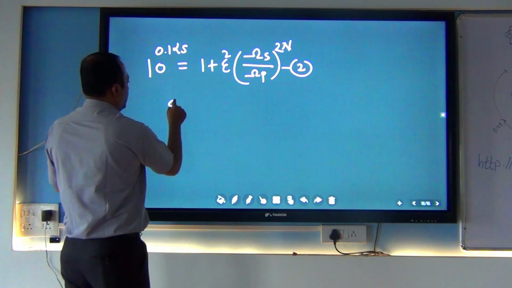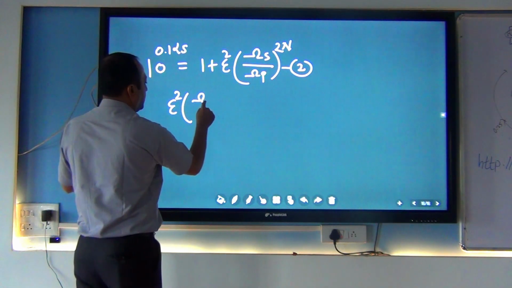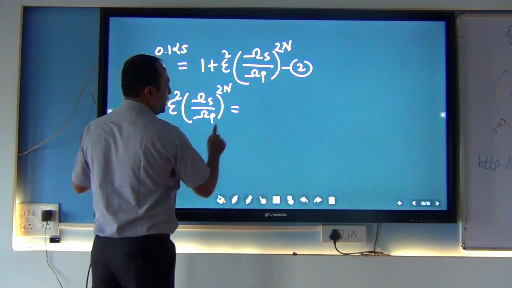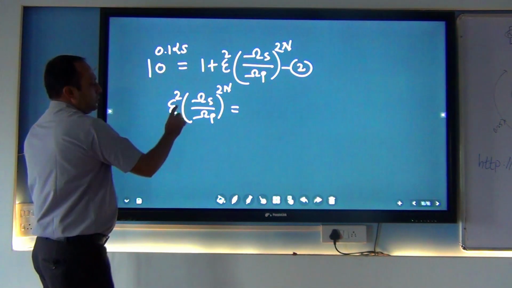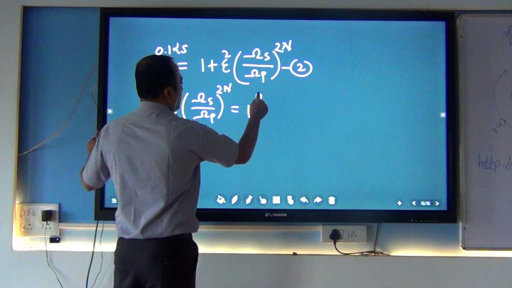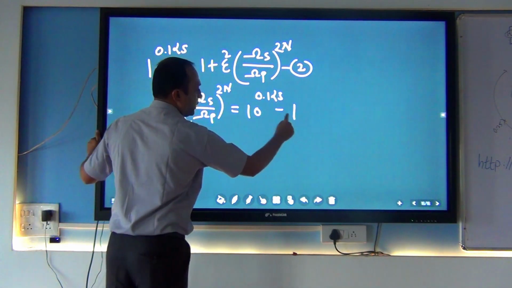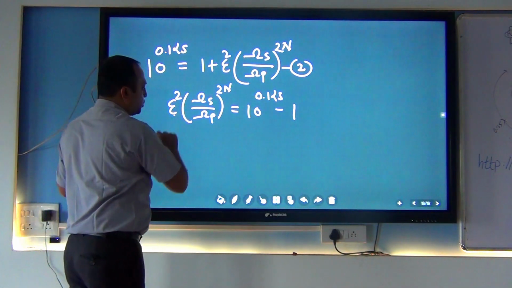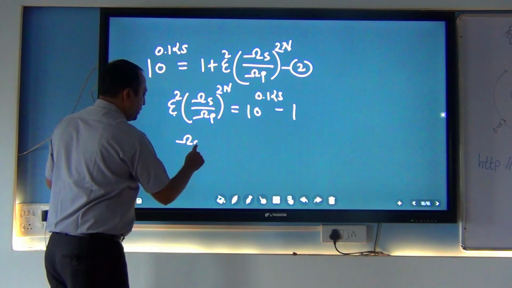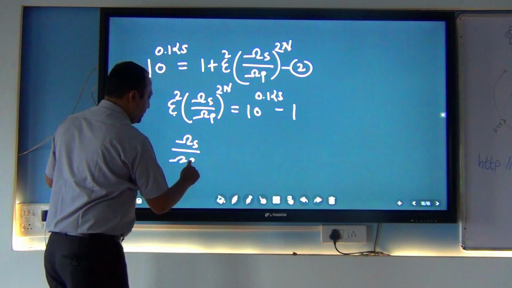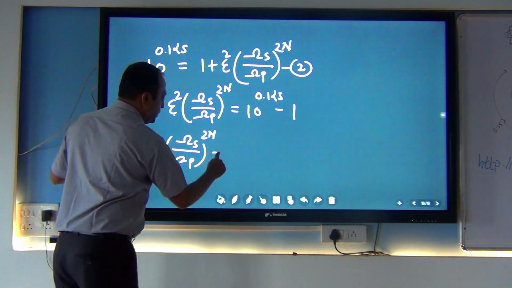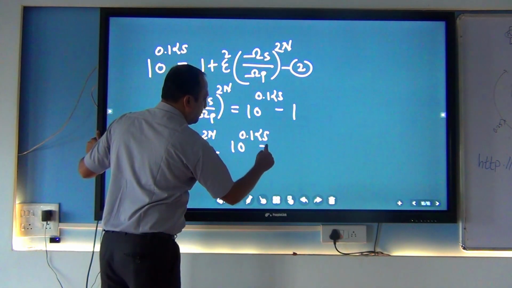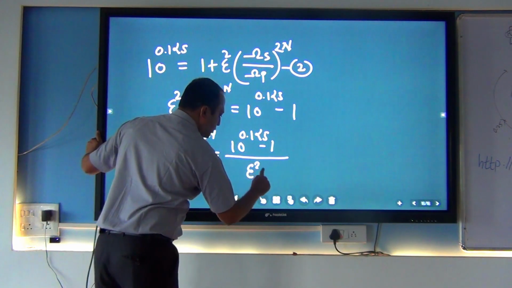So when I am substituting the value, epsilon square, I am just doing some modification, 2 raised to n. After writing this, what will happen? It is equal to 10 raised to 0.1 alpha s minus 1. Correct? Now I am shifting this to this side, epsilon. So what will it become? P raised to 2n is equal to 10 raised to 0.1 alpha s minus 1 divided by epsilon square.